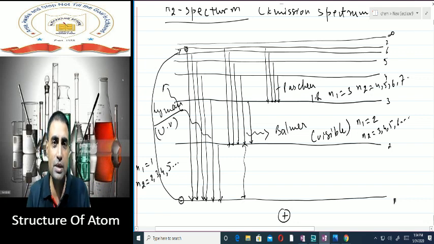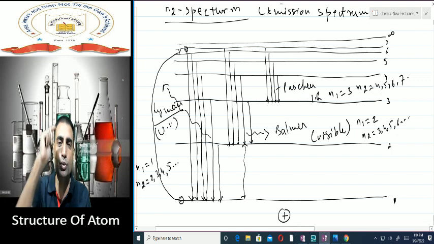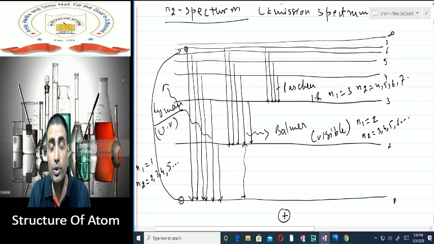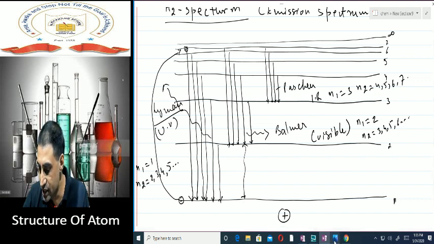So in the hydrogen atom, the electron is jumping from the first shell to a higher energy level. If it is coming back straight away to the first shell, we call it Lyman. If it is coming back to the second shell, we call it Balmer. If it is coming back to the third shell, we call it Paschen series.